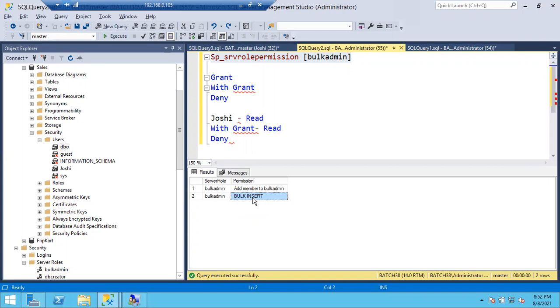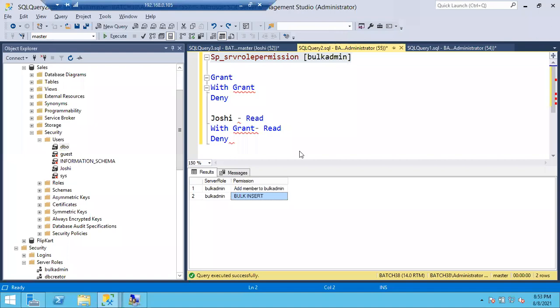In the same way, what principals can we add to the database roles? Okay, can anyone tell me the answer? See, logins and server roles are server level principals. Users and database roles are database level principals. We can add logins to the server role. In the same way, what principals can we add to the database role? Users. Very good. We can add users to the database roles.